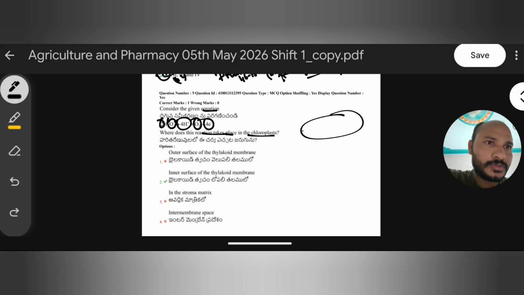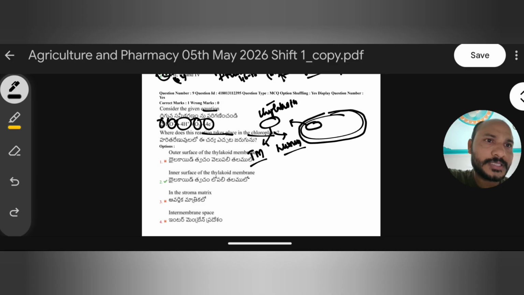So here I need to draw a chloroplast diagram. The chloroplast is a double membrane bound cell organelle, and in it we have sac-like flat structures called thylakoids. Each thylakoid is made up of two important structures. One is the single thylakoid membrane, and inside the thylakoid membrane we have an empty space, called the lumen. A group of thylakoids together forms a structure called grana. Like that, here also a group of thylakoids together forms grana, and these two grana are connected with a single thylakoid called stroma thylakoid. The empty space in the chloroplast is called stroma.